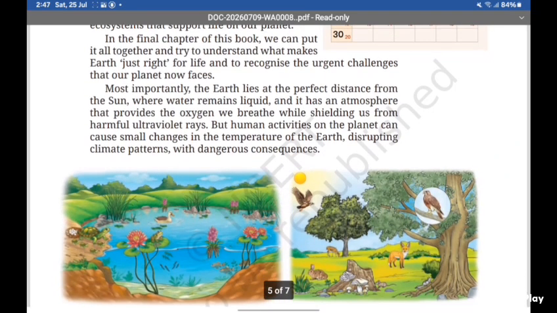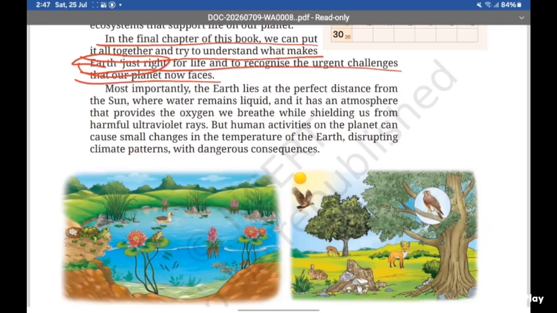In the final chapter of this book, we can put it all together and try to understand what makes Earth just right for life and to recognize the urgent challenges that our planet now faces. So in this chapter, they are mainly talking about all the chapters in this book.